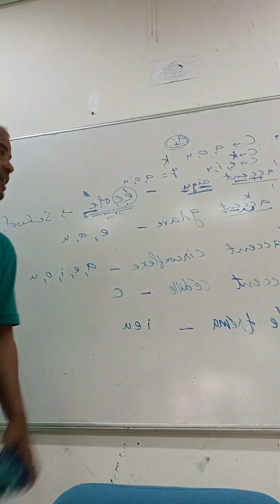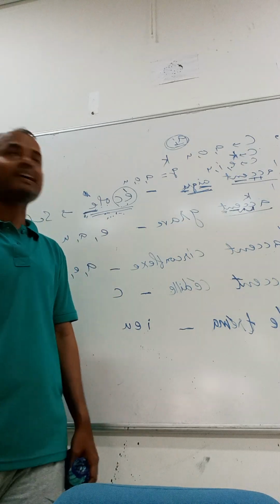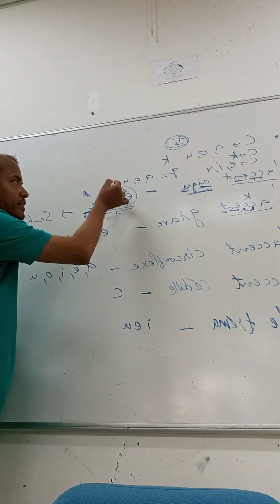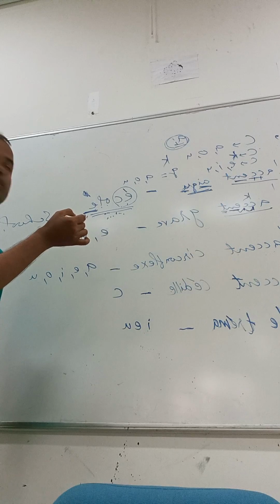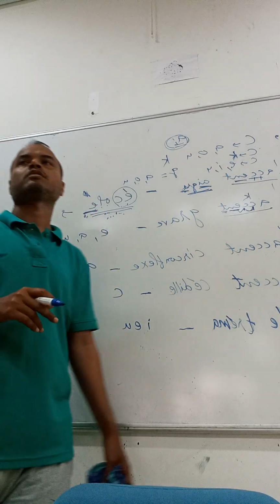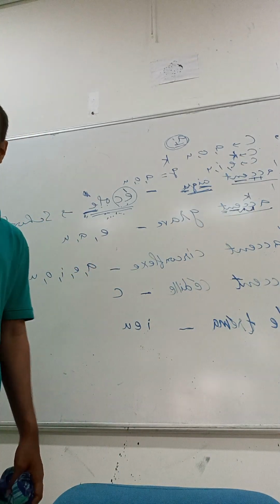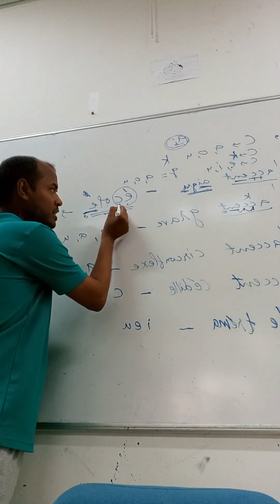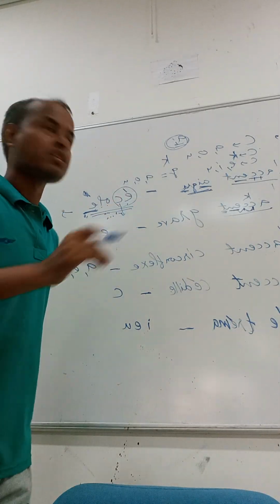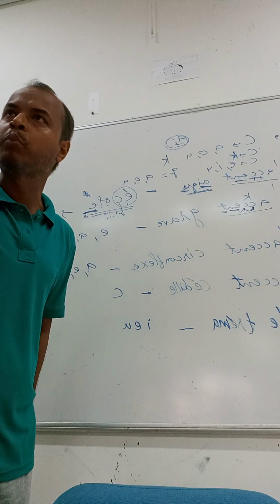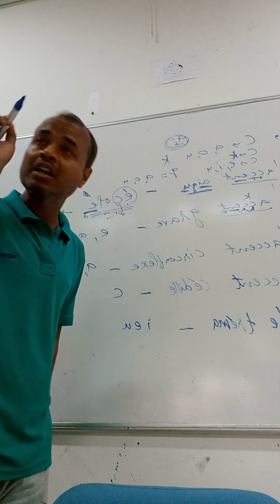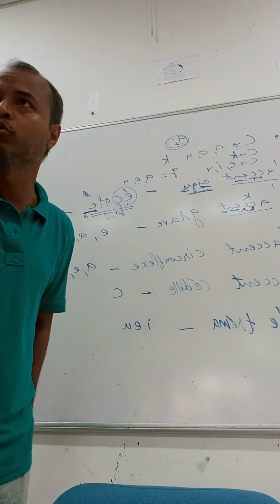So this word is made of how many syllables? Where shall I place the slash? After which letter? After A? After L? No. See, you don't have to guess. You have to go by rules. I already told, when a single consonant is placed between 2 vowels, that single consonant will be the starting of a new syllable.